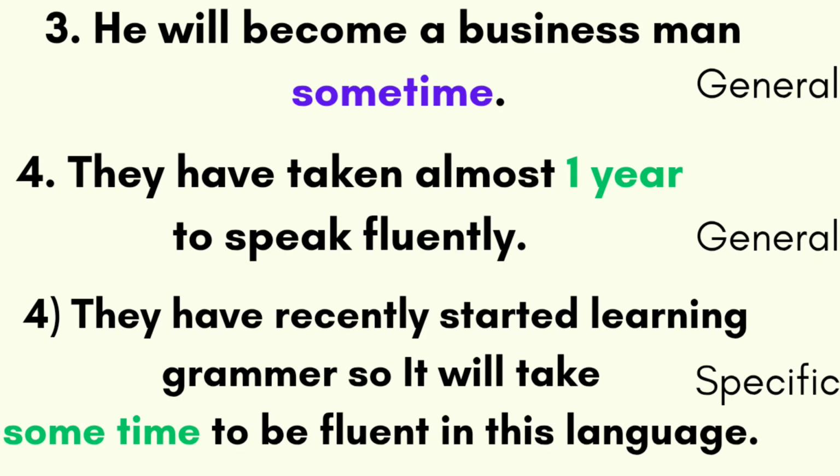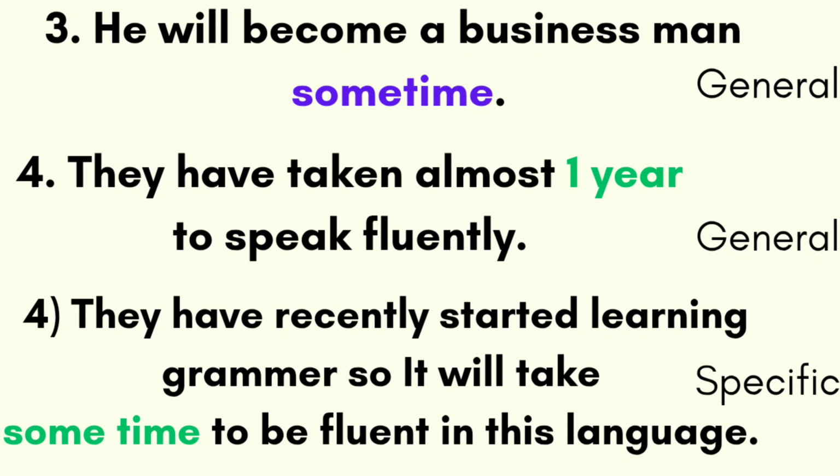Look at the same sentence in another way. They have recently started learning grammar. So it will take some time to be fluent in this language. Sometime means they require more time or they require some more time. Here I have just mentioned some time, which means this statement is a general statement.